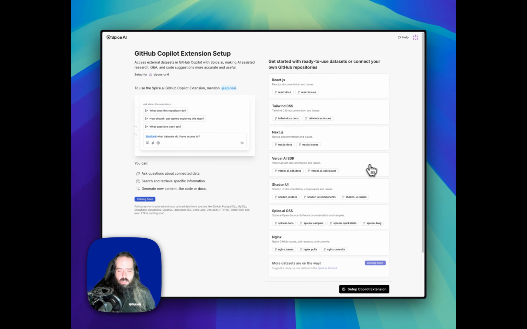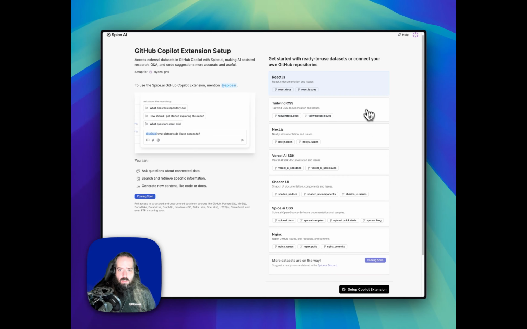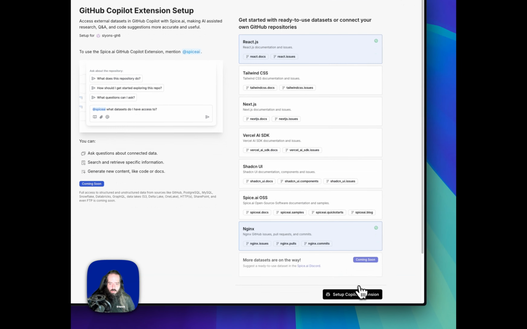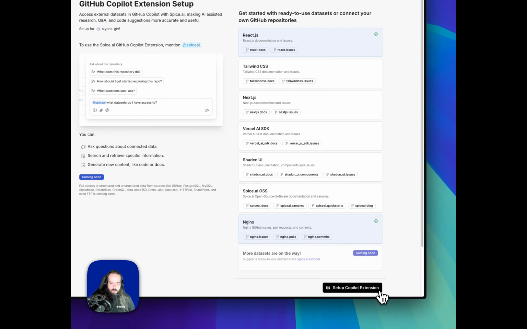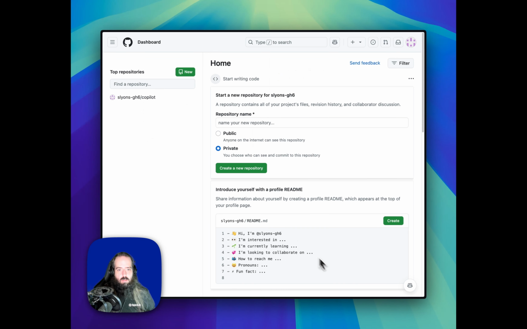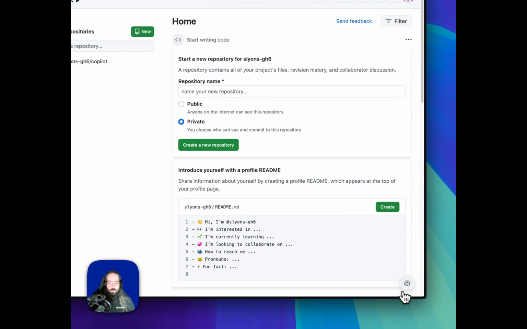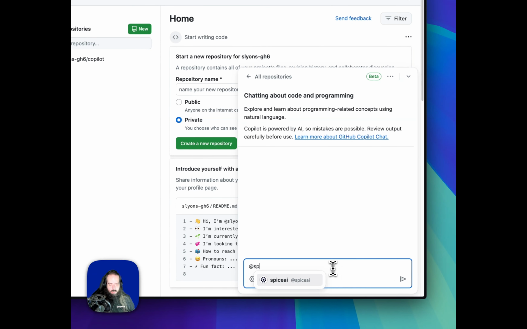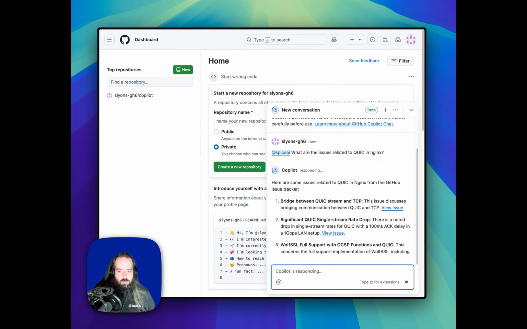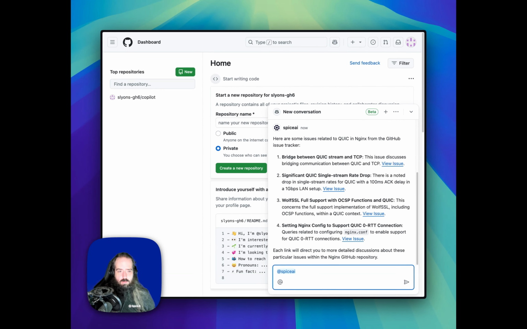And now we're going to pick the datasets that we're interested in. Let's start with the React repositories and Nginx. Then at the bottom here, I'm going to click Setup Copilot Extension. Now I can come back to GitHub, open a new chat window and ask at Spice.ai, what are the issues related to Quick in Nginx? And there you have it.